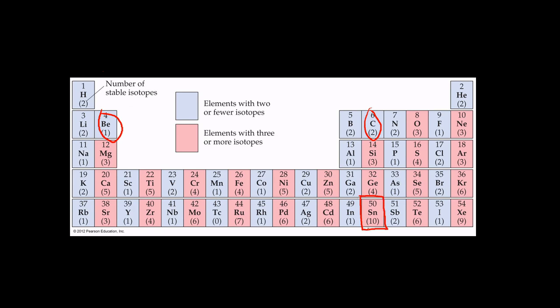Tin has 10 stable isotopes. And this is largely because it has a magic number of protons. Remember, 50 was a magic number. Tin has 50 protons, and so it automatically will always have, at the very least, not only an even number of protons, but a magic number of protons as well. And so you have quite a few stable isotopes for tin.